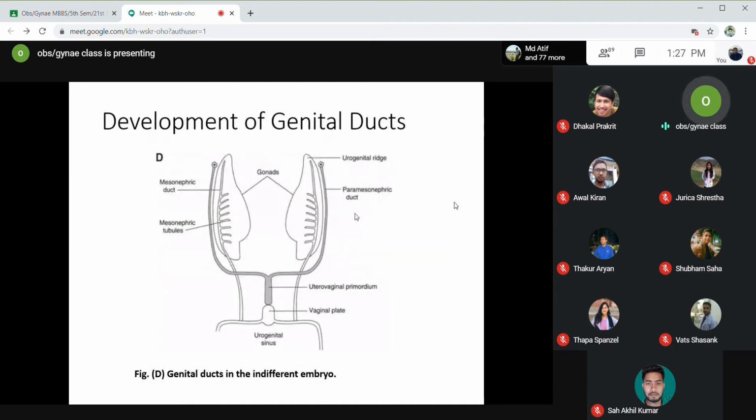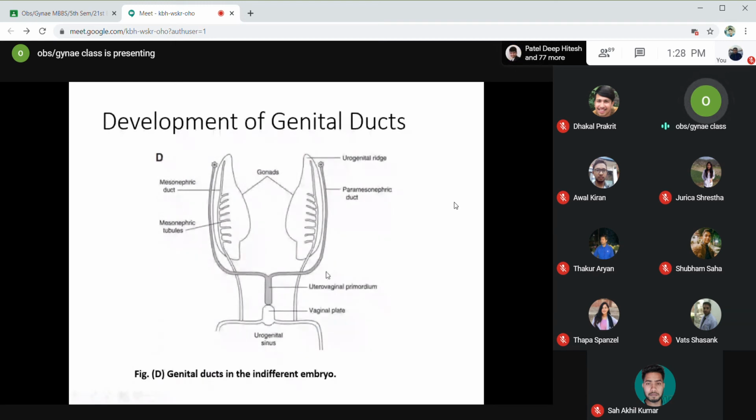Now, in this diagram, you can see the different structures that give rise to the development of the female gonads. Okay, there is a urogenital ridge. You can see two pairs of tubes. Okay, one is the mesonephric duct with mesonephric tubules. Okay, the two mesonephric ducts and the two mesonephric tubules, and there is a paramesonephric duct on either side.